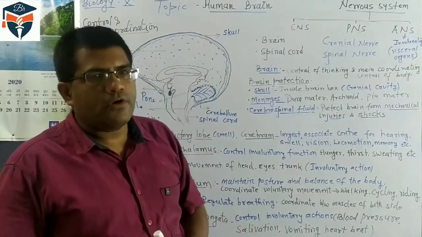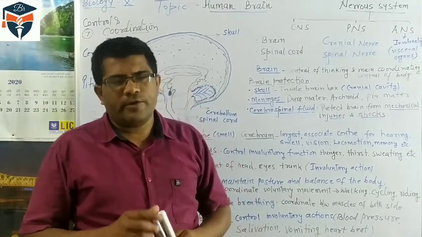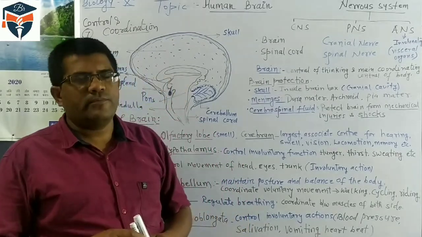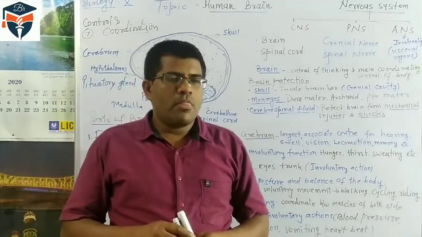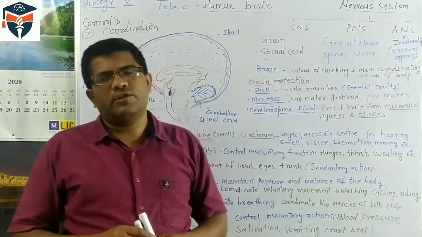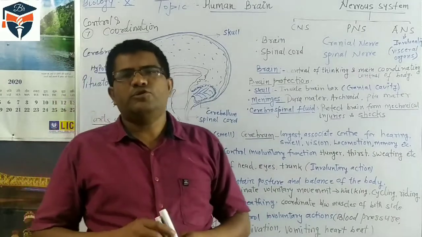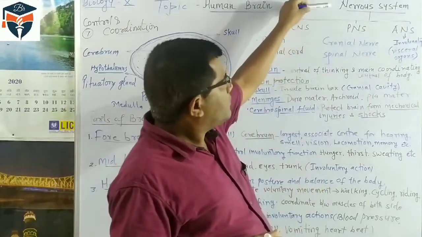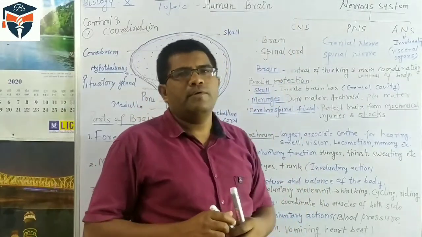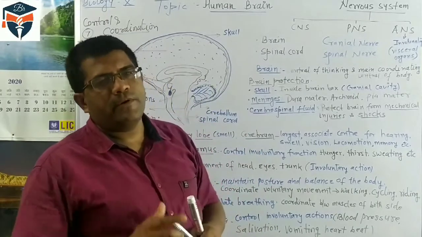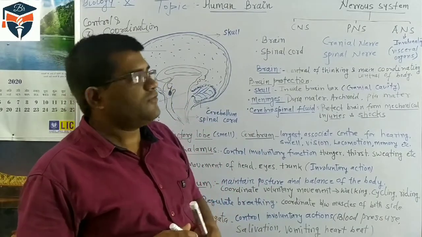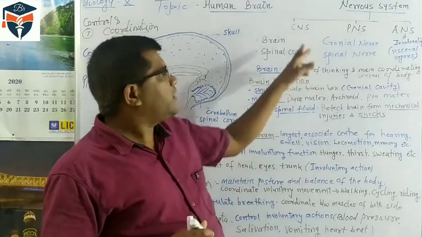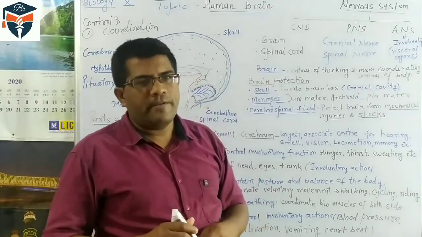Students, control and coordination of our body takes place by two systems. One system is the endocrine system, which is the hormonal system, and the other is the nervous system. The nervous system is a system made up of nerve fibers that conduct information from one place to another. In our body, we divide the nervous system into three parts.